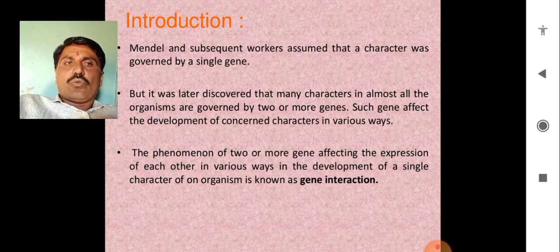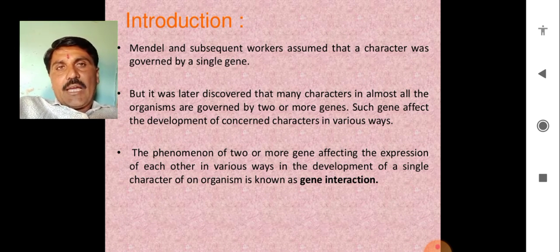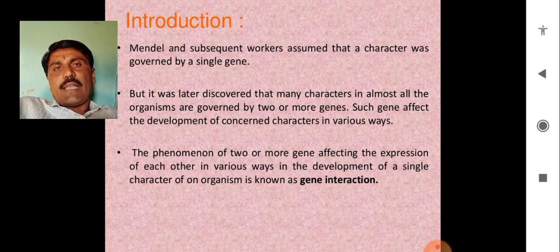Two or more genes which affect the expression of each other, means X will affect Y and Y will affect X, in different types of ways, in the development of a single character of an organism.